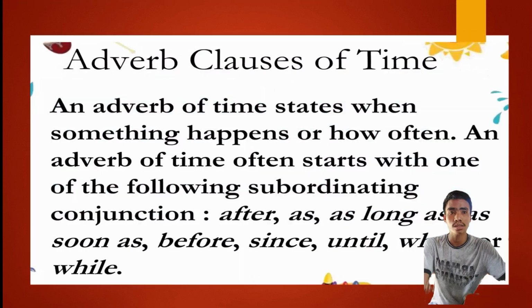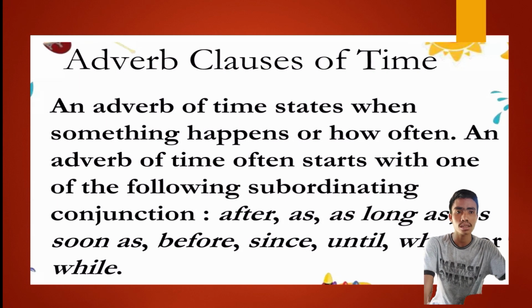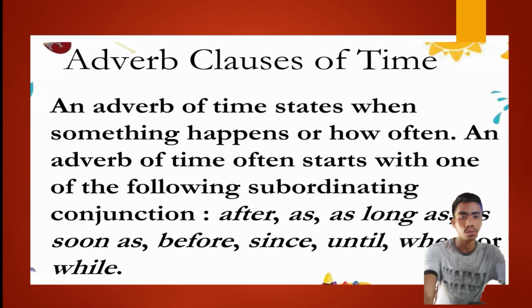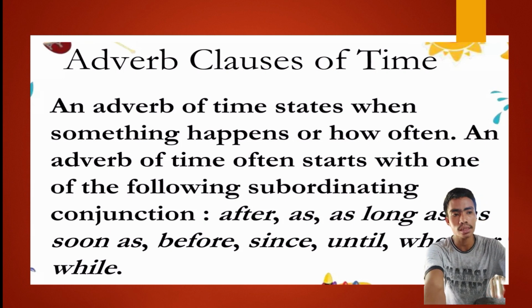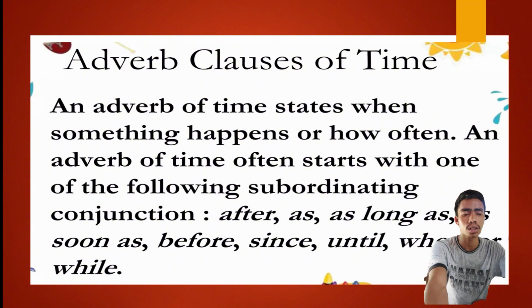First, let's discuss what adverb clauses of time are. An adverb clause of time states when something happens or how often. An adverb of time often starts with one of the following subordinating conjunctions, such as after, as long as, as soon as, before, since, until, when, or while.